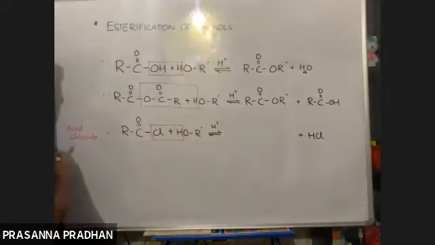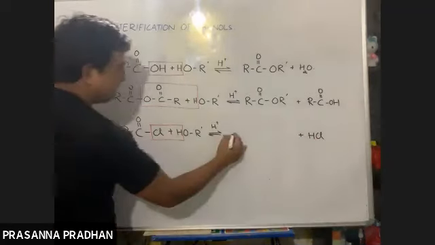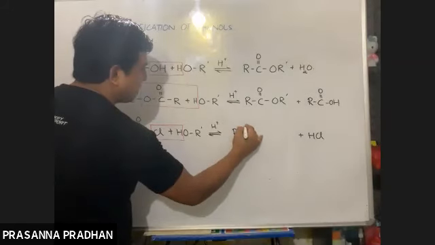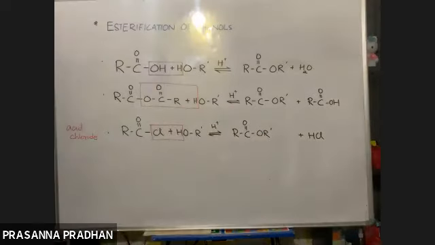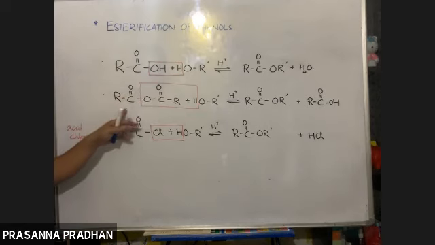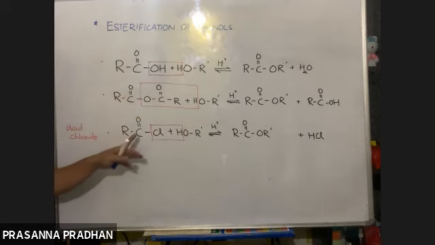Which compound is formed? क्या form हो रहा है? Again, R, C double bond O, R dash. Again, esters are formed. So these classes of reactions are known as esterification reactions. So esters are formed when carboxylic acids react with alcohol, when acid anhydride reacts with alcohol, or when acid chloride reacts with alcohol.